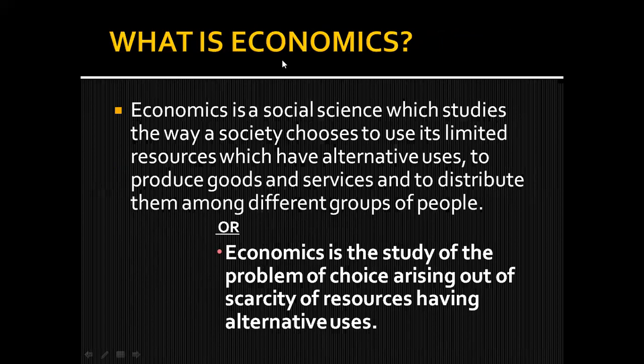Here, the meaning of economics is in front of you. Economics is a social science which studies. Why are we saying that economics is a social science? In class 10th, you have also studied social science, and we had history, geography, political science, and economics also as a part of that. So why do we call economics a social science? Because it is the study of human behavior.